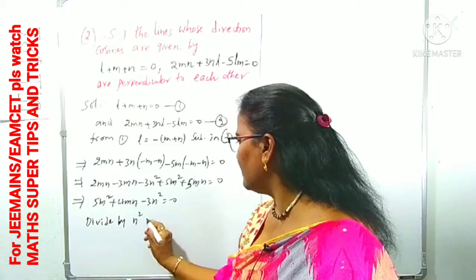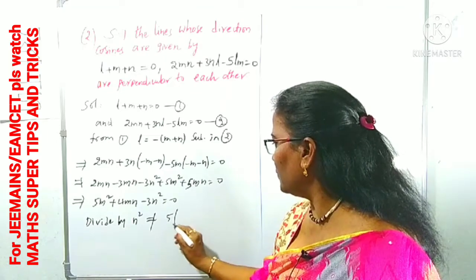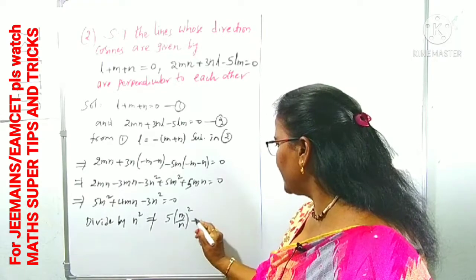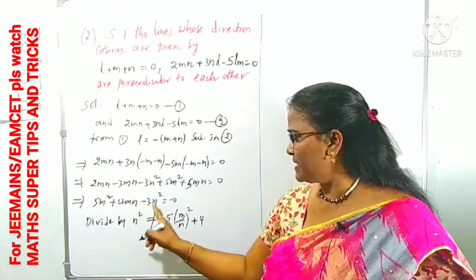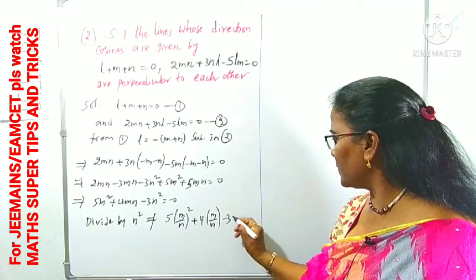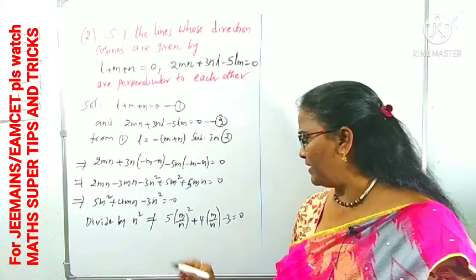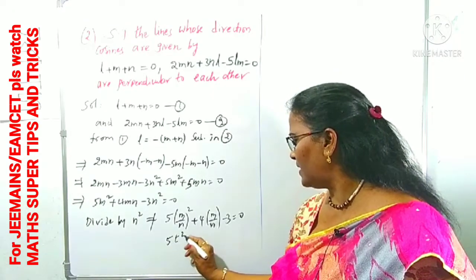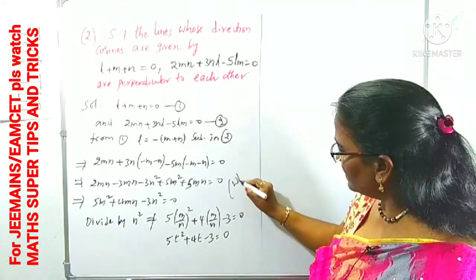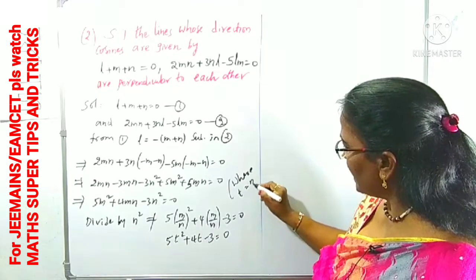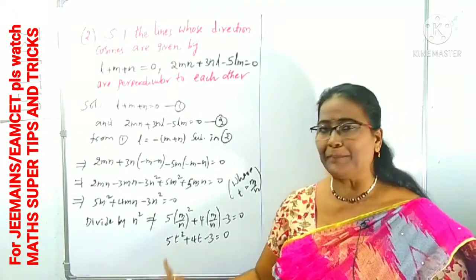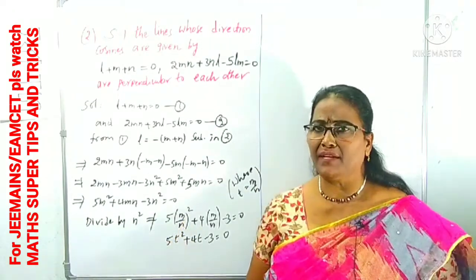What happened? Which implies 5 into M square by N square, we can write as M by N whole square, plus 4 of, divided by N square means one N cancels, 4 of M by N is left over, minus 3 is equal to 0. Now, for our convenience, let it be taken as 5t square plus 4t minus 3 is equal to 0. Where t is what here? t is equal to M by N. For our convenience, I am reducing it to a quadratic equation in terms of t. In place of t, there is M by N. I will use it.